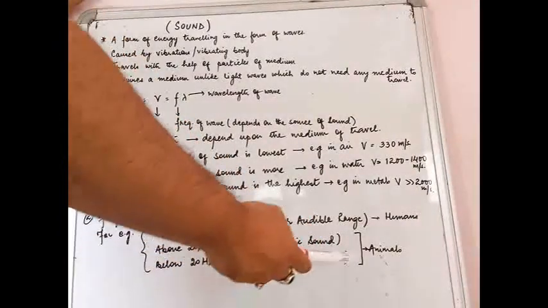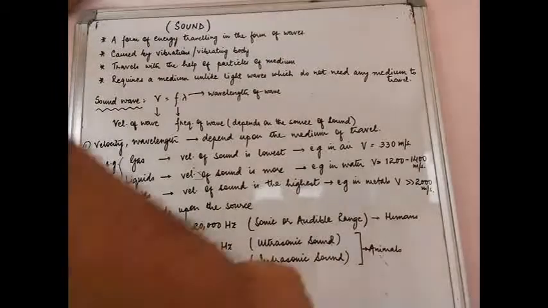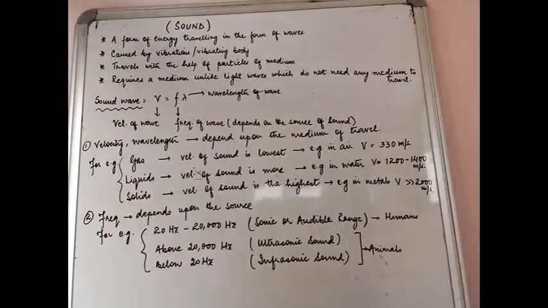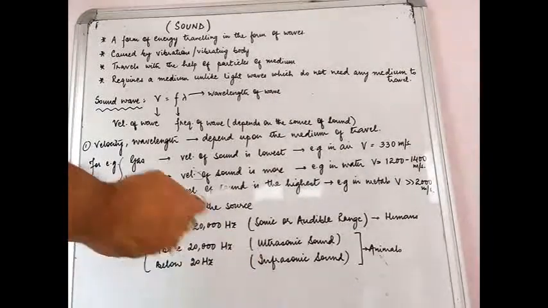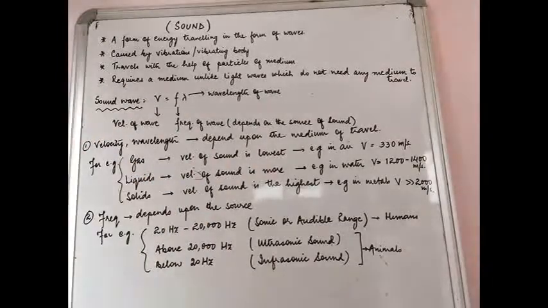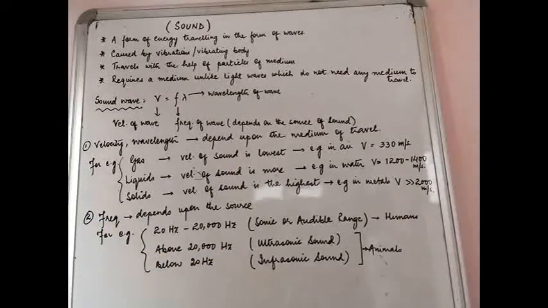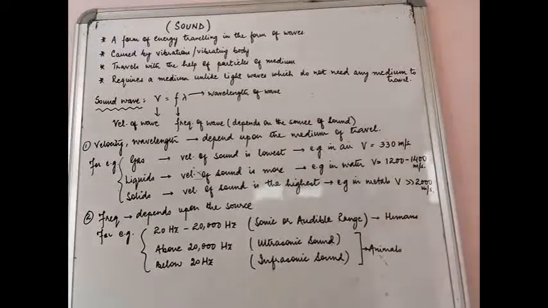Now, as you can see, I have listed over here ultrasonic as well as infrasonic sounds. They can be heard by different categories of animals. For example, if you read the book, you will find out that there are some animals like bats, dolphins, etc. that are responsive to the ultrasonic waves, whereas the heavier animals, for example, elephants or some other heavy animals, can actually detect infrasonic sounds as well.